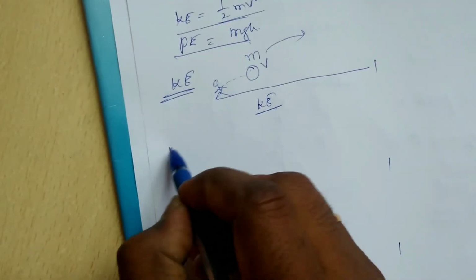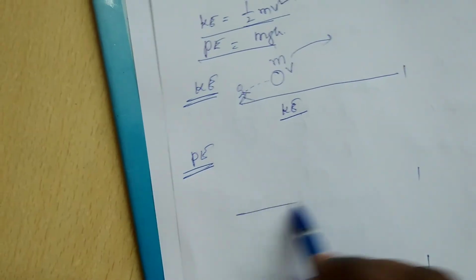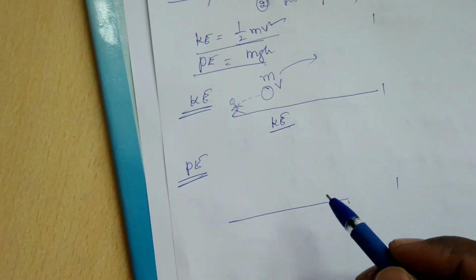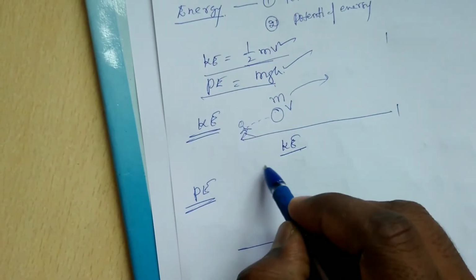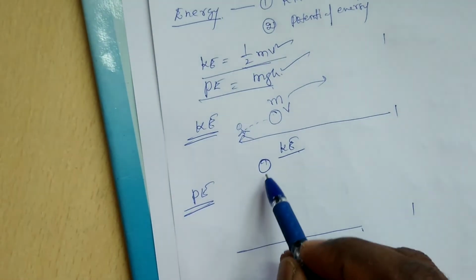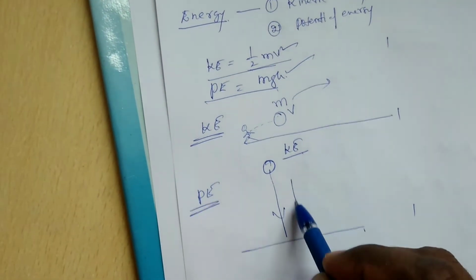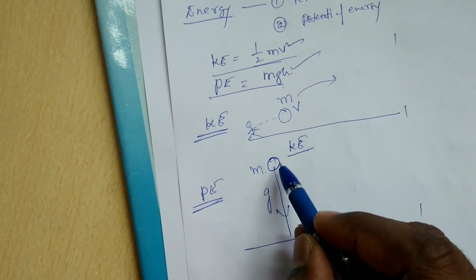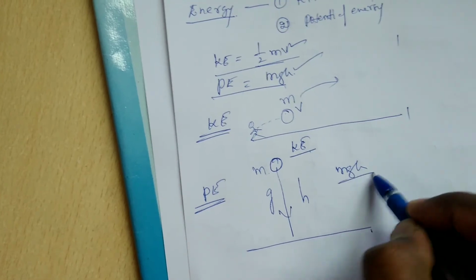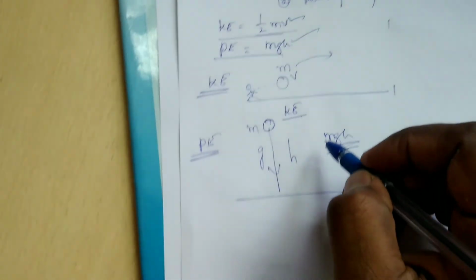Next, potential energy. Potential energy formula is mgh. One stone is here, I drop it from a certain height. It has some mass, it has some acceleration due to gravity. It is nothing but mgh. The stone has some potential energy.